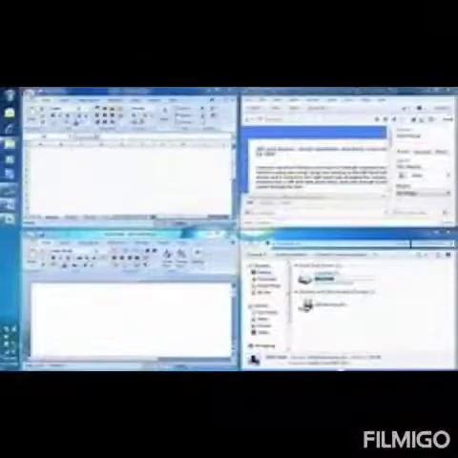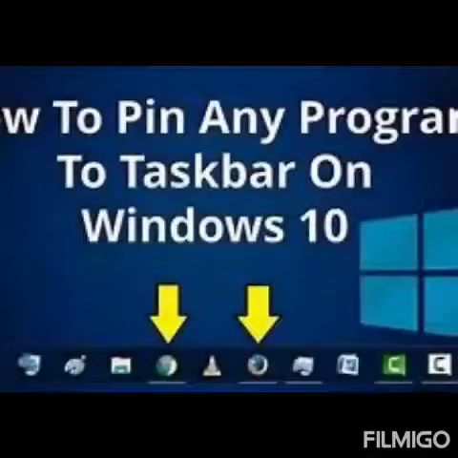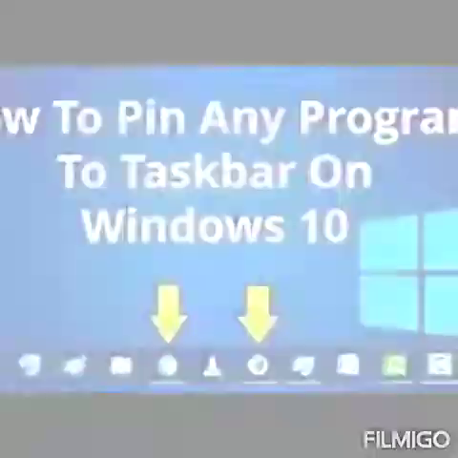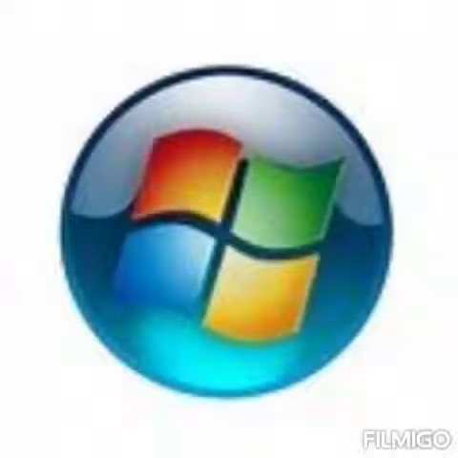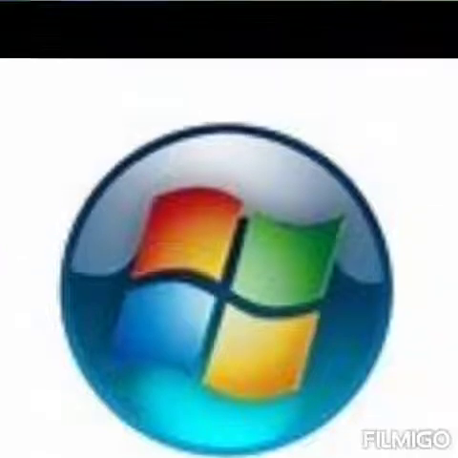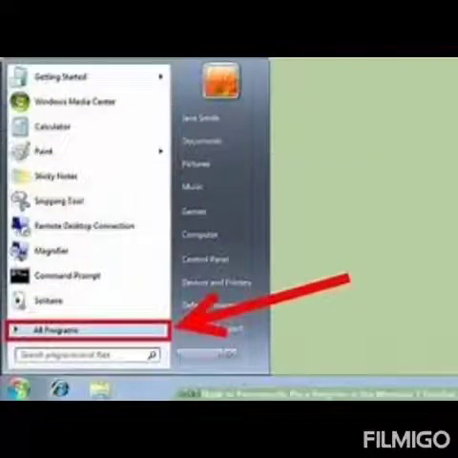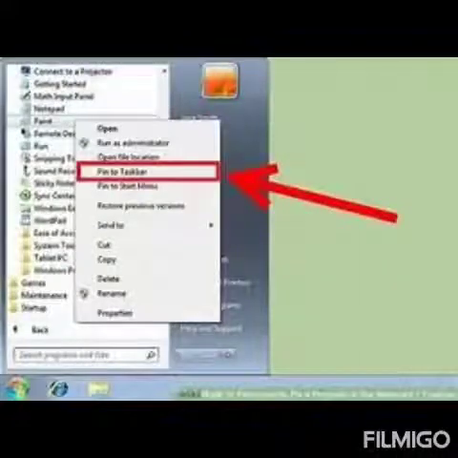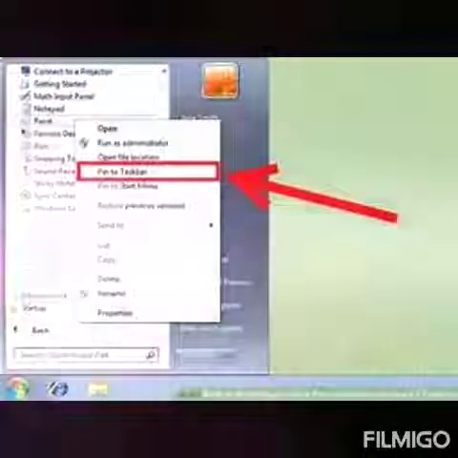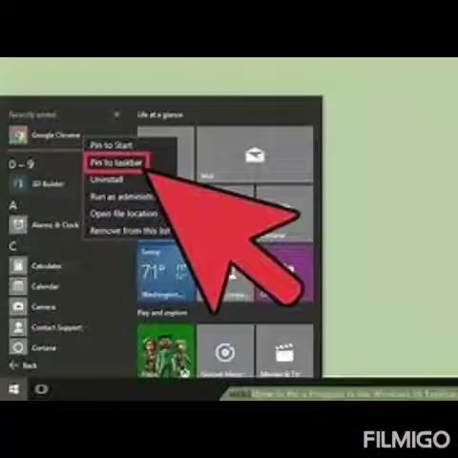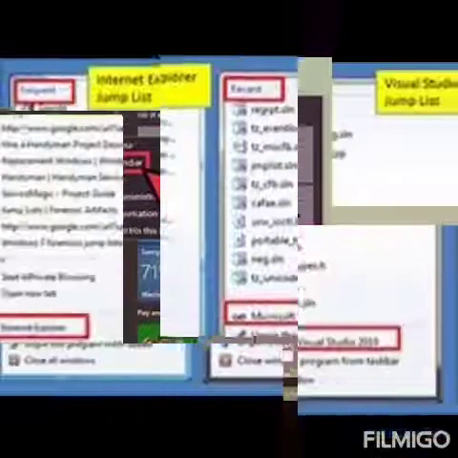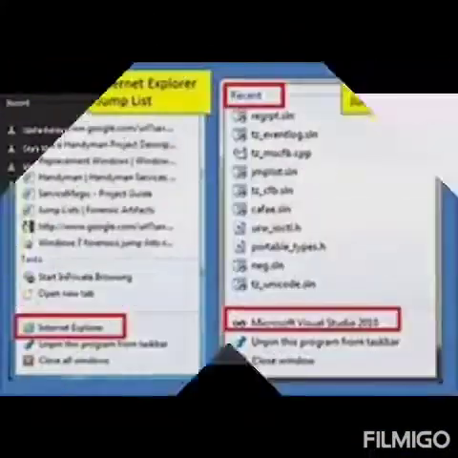Our next topic is pinning a program to the taskbar. You can pin your favorite program to the taskbar by just a single click of a mouse. So how can we pin a program? Just press the start button, all programs, select the required program, right click on it and select the option pin to the taskbar from the shortcut menu that appears. The program will get pinned to the taskbar. Whenever a mouse is moved over a taskbar icon, a list of programs appears. This list is called the jump list.